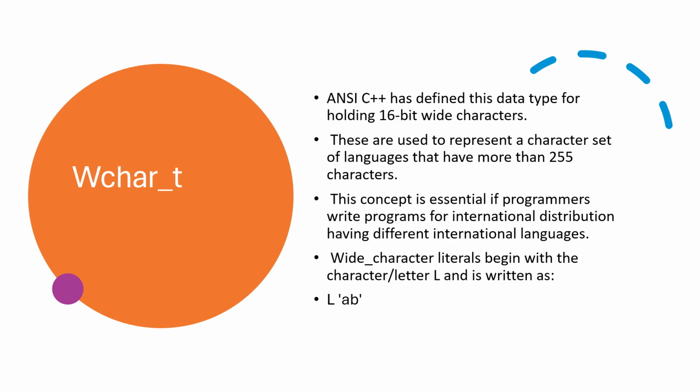After that, wchar_t, this is like a character data type. Here in ANSI C++ we are using 16-bit wide characters. So with 16-bit wide characters, that much range can be used. That is comparatively higher than normal characters. ANSI C++ has defined this data type for holding 16-bit wide characters. So it is used for the character sets of languages. More than 2 bytes of characters can be used if we declare this data type.